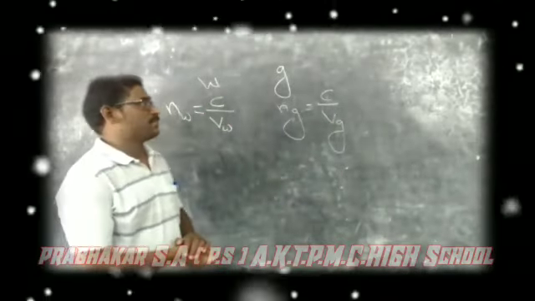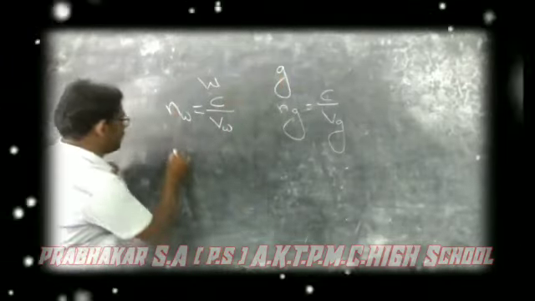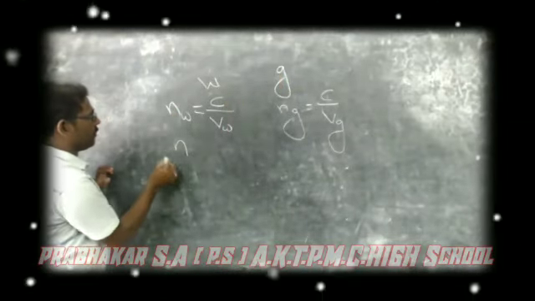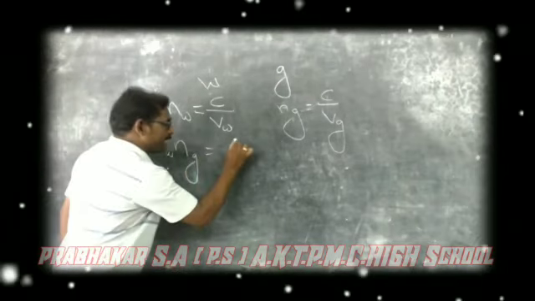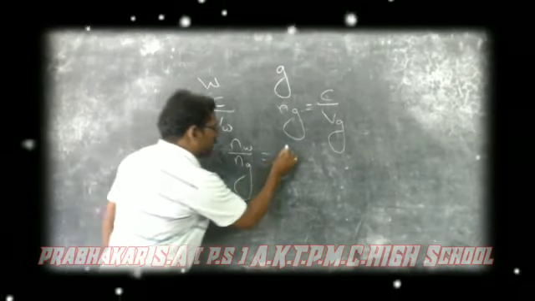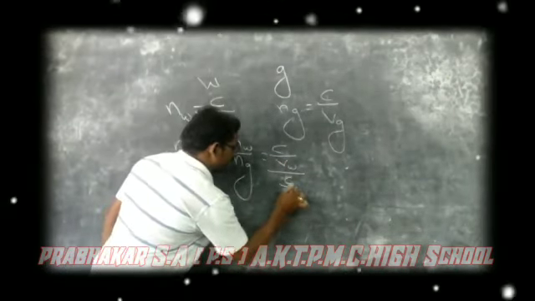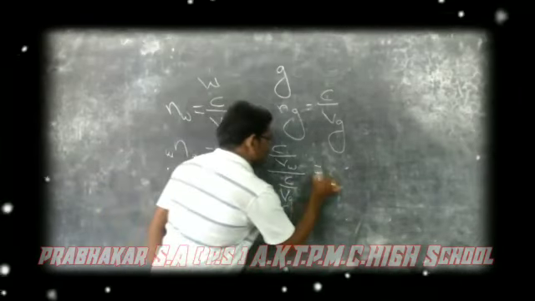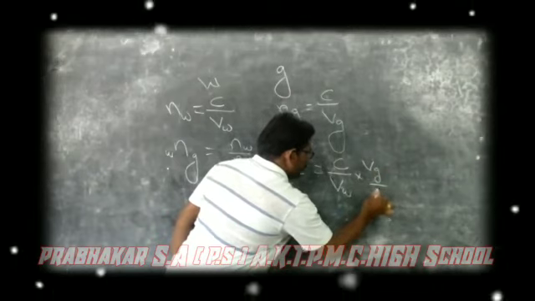The refractive index of water with respect to glass is equal to n_w by n_g. So here n_w is nothing but c by v_w, and n_g is nothing but c by v_g. That is equal to c by v_w into v_g by c.